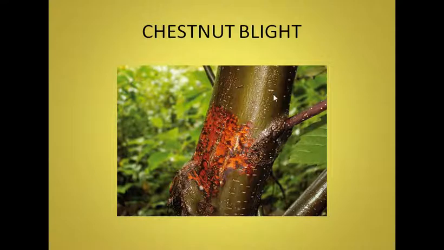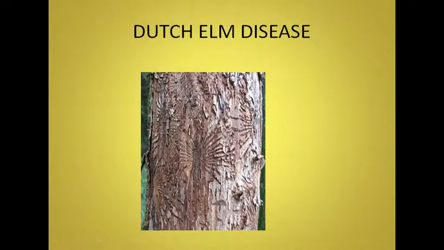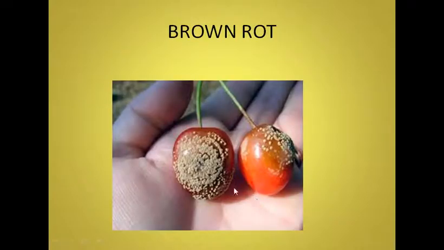Chestnut blight: this tree is highly affected by this fungus. Dutch elm disease again: this elm tree is affected by this fungus. Brown rot may affect different plants. Here cherry is shown affected with brown rot. Brown rot may also attack peach, plum or apricots.